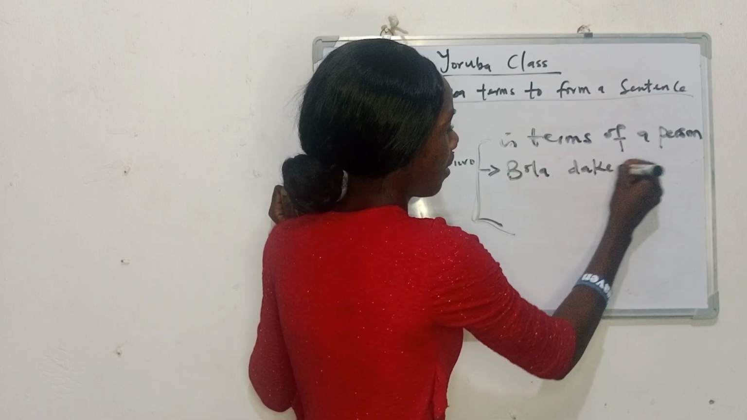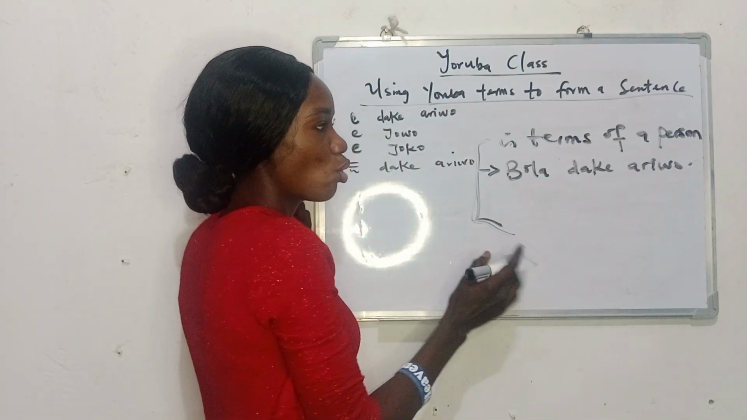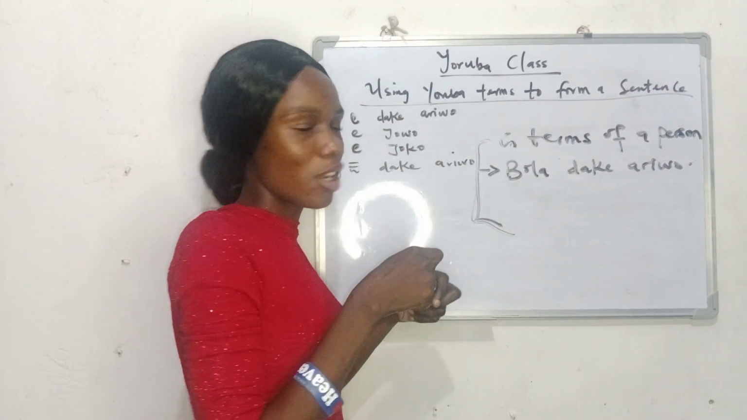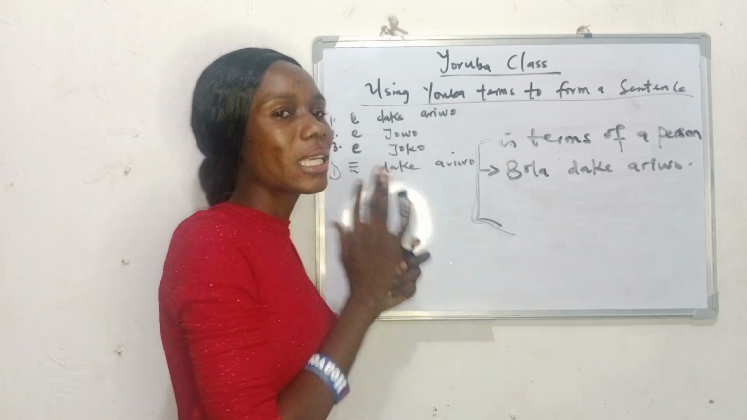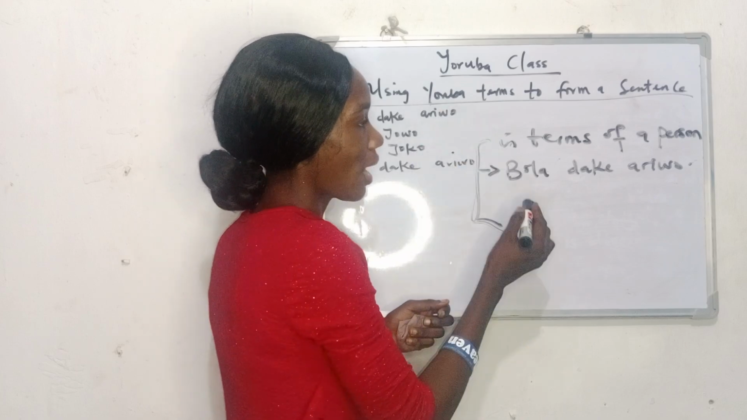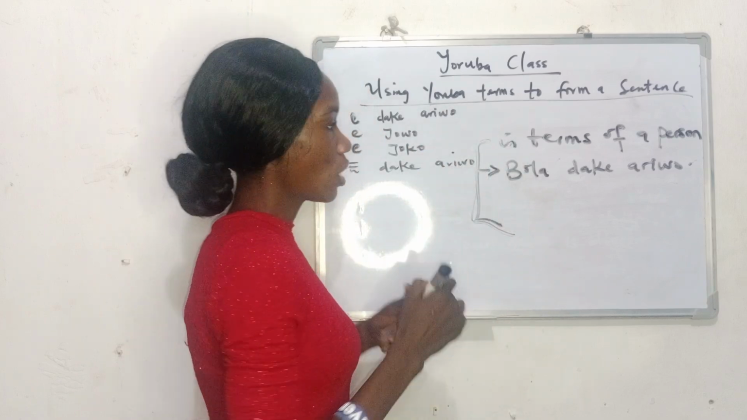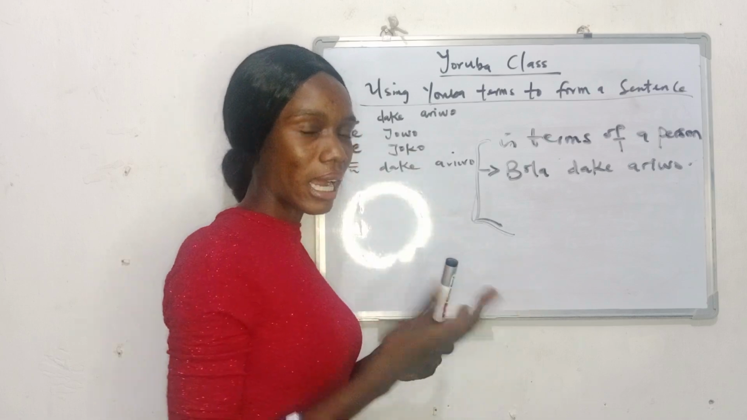Okay, so now we are going to be having Bola dákẹ́ ariwo. Do you understand? So probably Bola is your friend or Bola is your younger sister. So you are telling her to what? Keep quiet. There's no form of respect in it. So you are just saying Bola dákẹ́ ariwo.